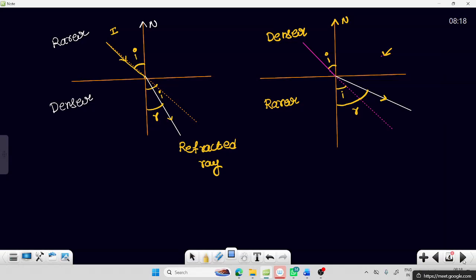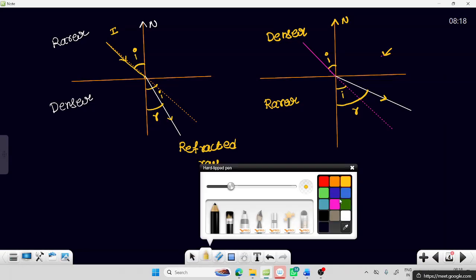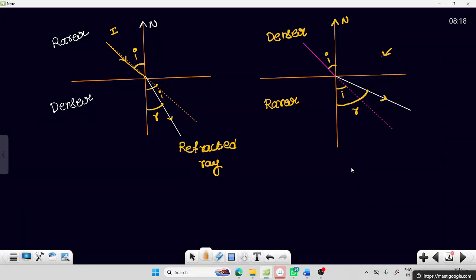So now you can see, earlier we discussed the deviation in the case of reflection. Now we are talking about the deviation for refraction. Look at this. Actually the light ray wants to go in this path, but there is some deviation. This light ray will bend towards the normal, and this angle is called the angle of deviation.